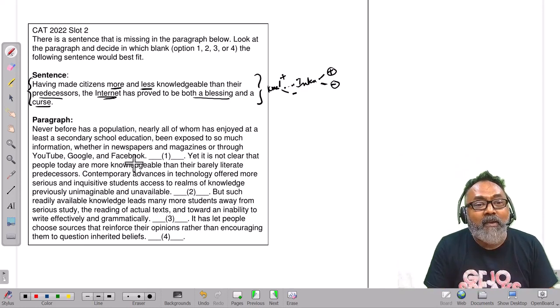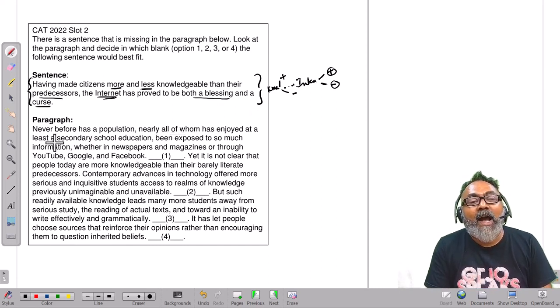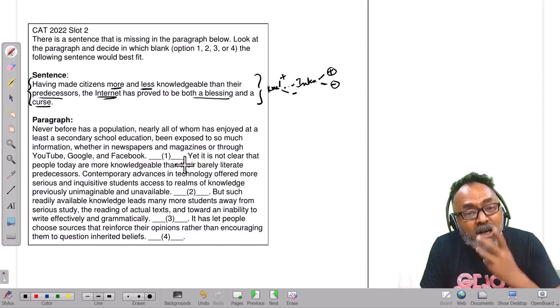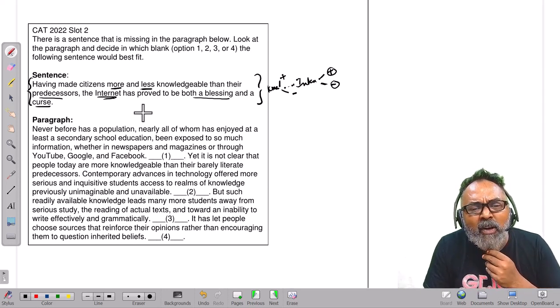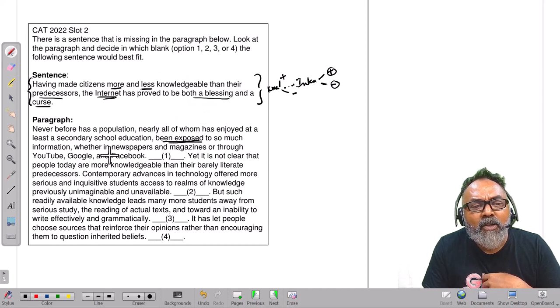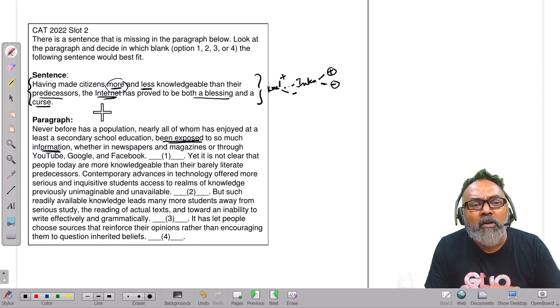We'll keep reading. Never before has a population, nearly all of whom have enjoyed at least a secondary school education, been exposed to so much information, whether in newspapers and magazines or through YouTube, Google and Facebook. Okay, let's check. Why are we talking about blessing and a curse? Having been made more knowledgeable, they were exposed to so much information. They are exposed, only talking about more.